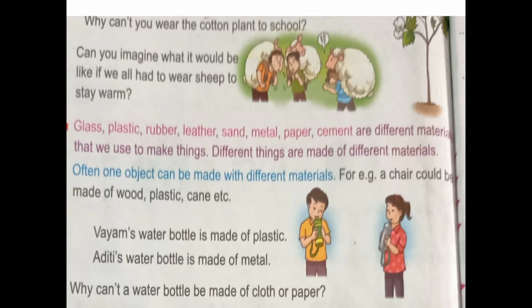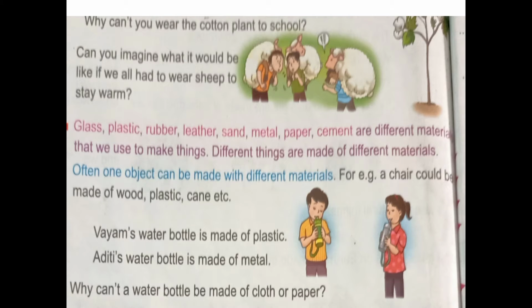Glass, plastic, rubber, leather, sand, metal, paper, cement are different materials that we use to make things. Different things are made of different materials. Often one object can be made with different materials. For example, a chair could be made up of wood, plastic and cane. Vyam's water bottle is made of plastic. Aditi's water bottle is made of metal.